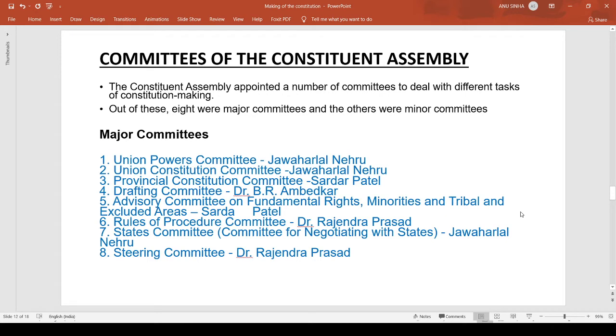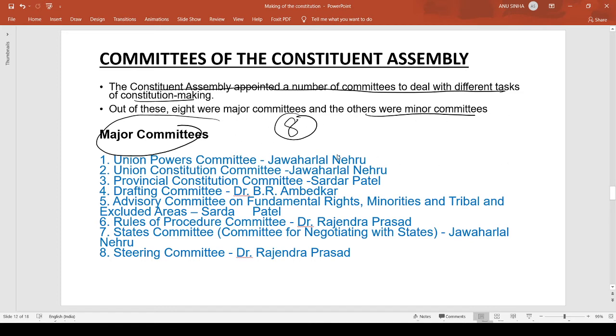Now, framing the constitution was a very lengthy task. Our constitution makers made various committees. There were various major committees and various minor committees that were given the task of performing different things. So here we will be talking about the major committees. The Constituent Assembly appointed a number of committees to deal with the different tasks of constitution making, and out of these, 8 were major committees and the others were minor committees. I will not be talking about the minor committees, guys. I will be talking about the major committees.